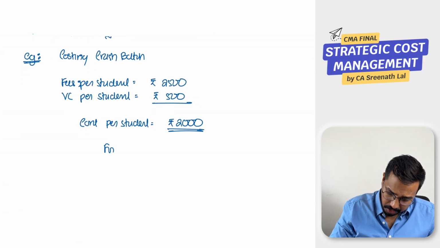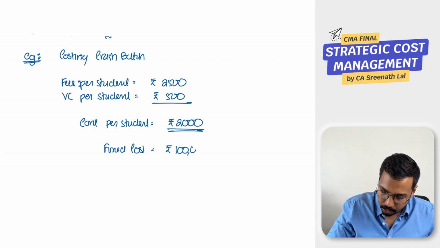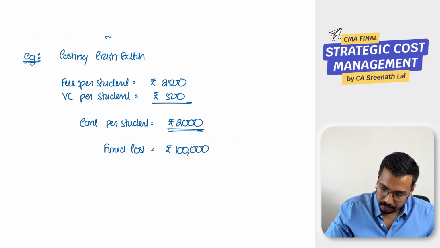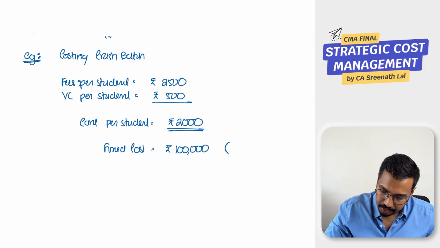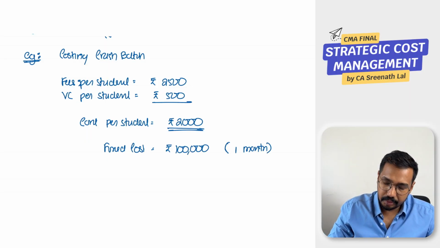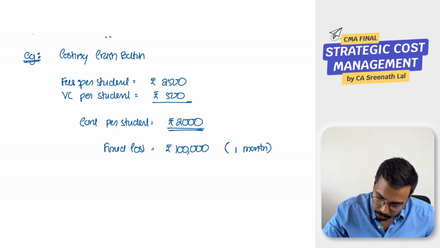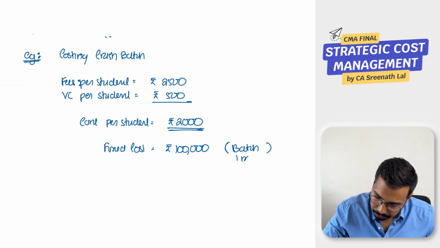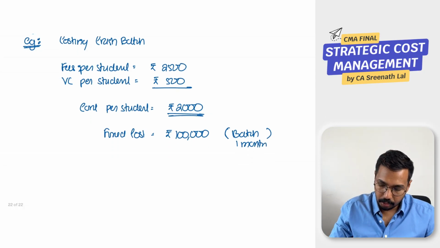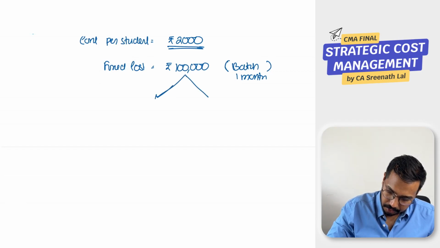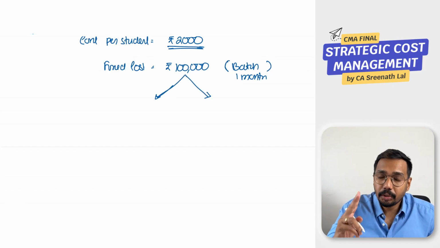Next, what is your fixed cost? Your expected fixed cost is 1 lakh rupees, say this costing crash batch is for 1 month. For this batch, which is 1 month, you are expecting a fixed cost of 1 lakh. And if we get the split up, you have only two fixed costs.